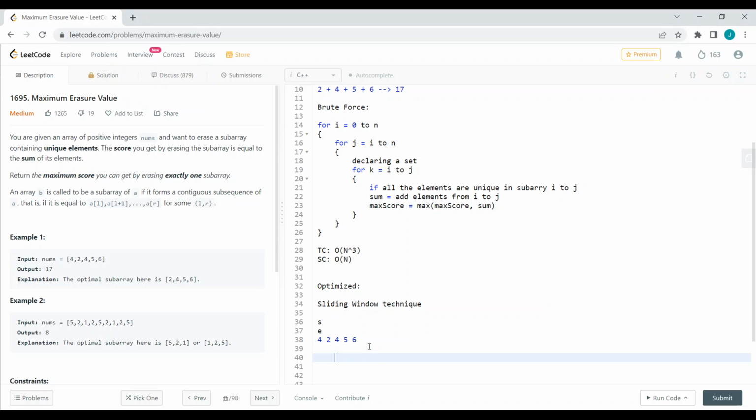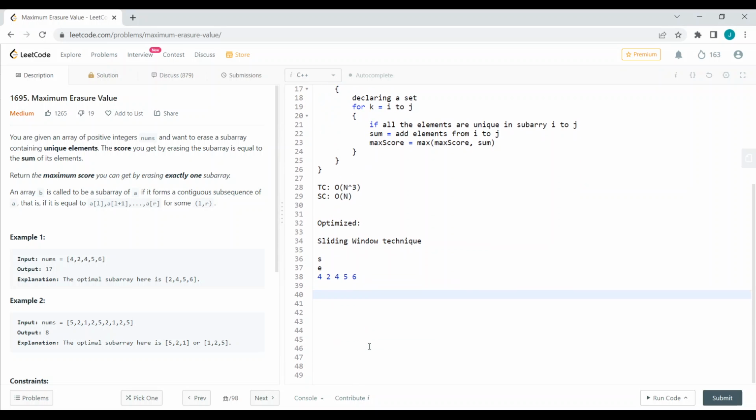We can add an element into our set, and we can add to the sum also. We can add the current element to our sum. Consider we have a set. This is our set. We can add the element where the end pointer is pointing. We can add that element to our set, and we can add it to our sum also,